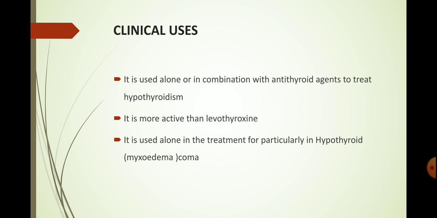The clinical uses of Thyronine: it is used alone or in combination with antithyroid agent to treat hypothyroidism. It is more active than Liothyroxine or L-Thyroxine. It is used alone in the treatment of, particularly, hypothyroid coma.